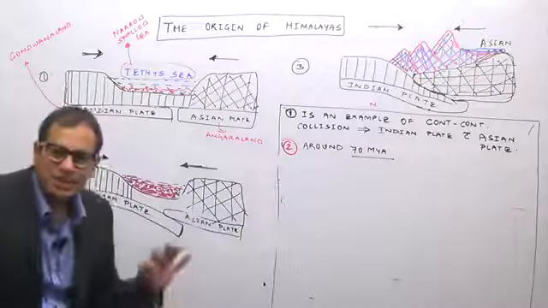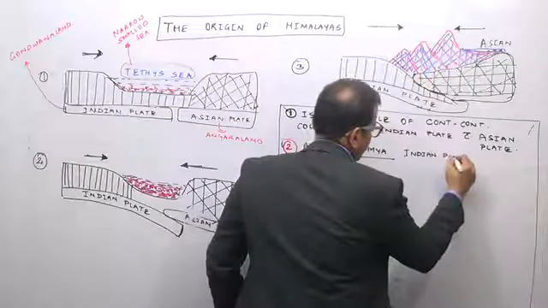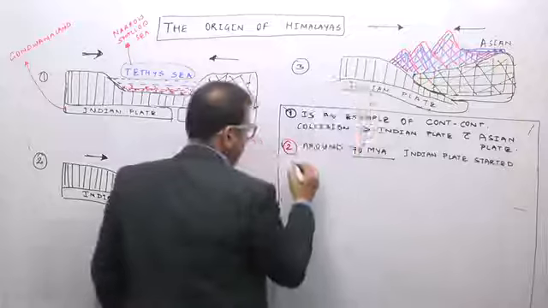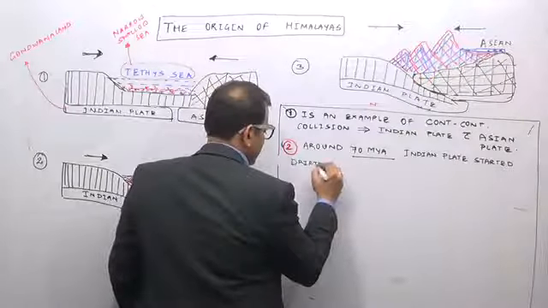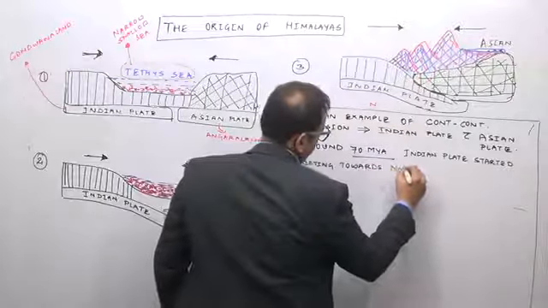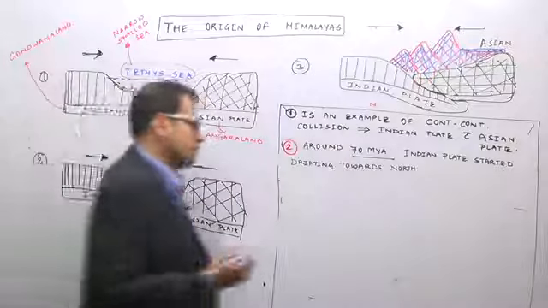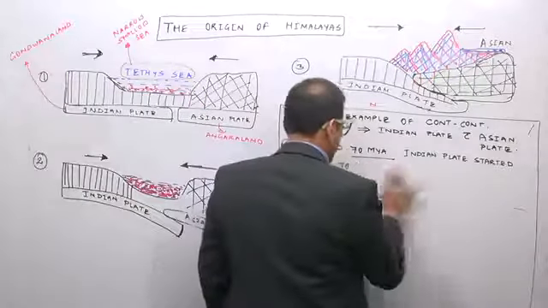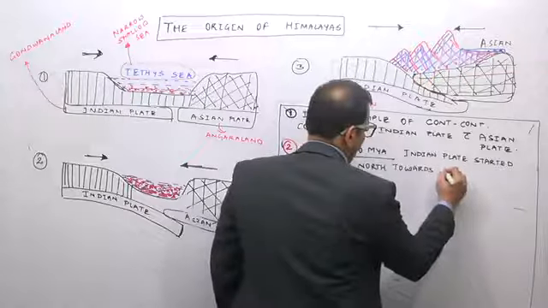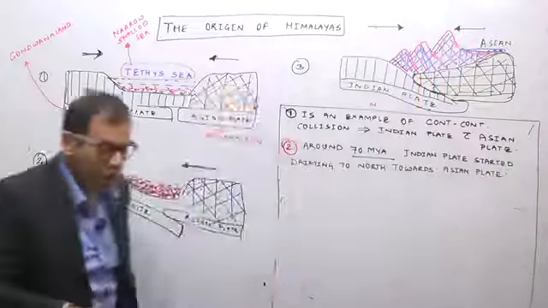MYA means million years ago. 70 million years ago, the Indian plate started drifting towards the north, towards the Asian plate.